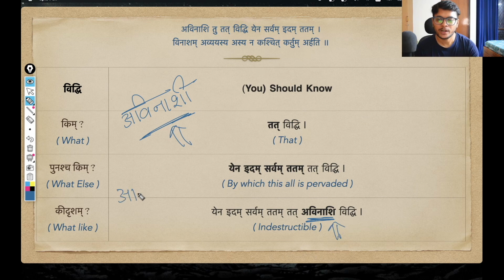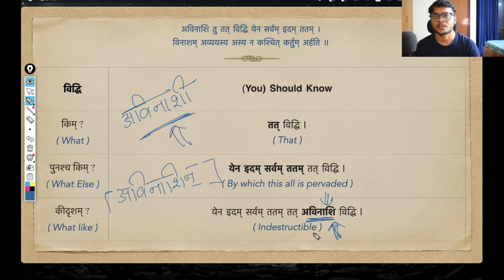By this point, we have completed quite a few shlokas, right? More than 50 shlokas, and maybe even more. So by this point, I think you should yourself ask these questions. Even these small things, you should ask yourself: grammatically, what is happening? Why is it not Avinashi with a dirgha e? Why is it Avinashi? What is the difference? Contextually you will understand the meaning, that avinashi simply means indestructible.